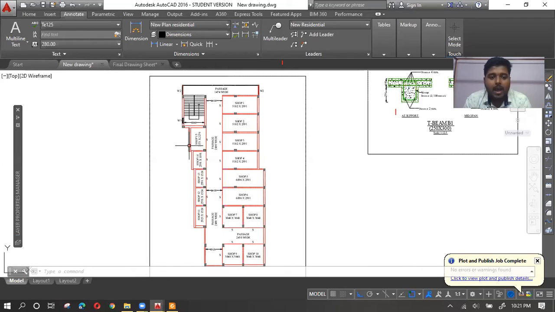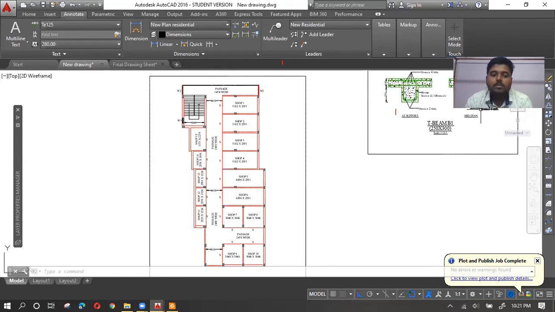Because what I have realized or I have seen, like this is a very personal feeling, I feel like 2.5 millimeter is perfect for showing my drawings. Maybe in your case you prefer 3 millimeter text types. That is completely fine. There is no standard thing, but you decide your own and follow that in each and every drawing. So whenever you will be publishing any kind of drawing, it will be same for all of your drawings.